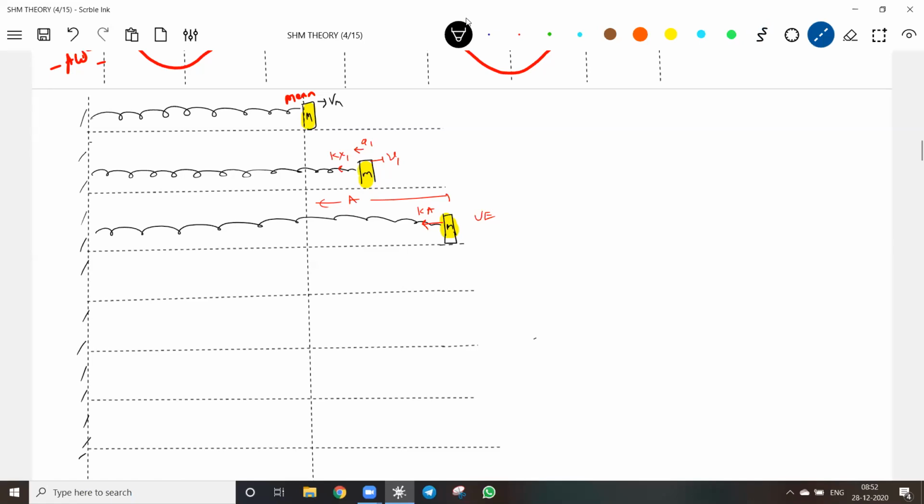If you say, sir, we already know this, then it's much easier. Now the block will again accelerate. Let me take a position near the mean position. In what direction will the spring force act? Towards left. The speed of the object will be like this, and the acceleration will be directed towards right.